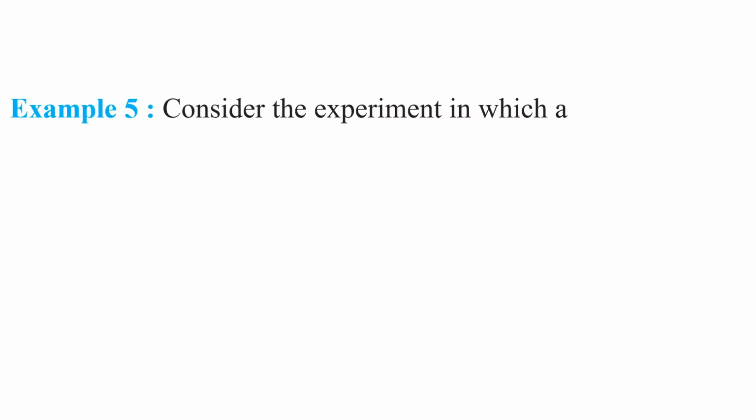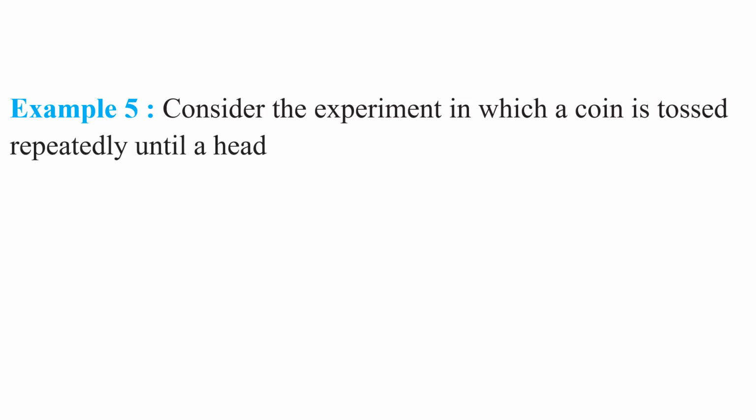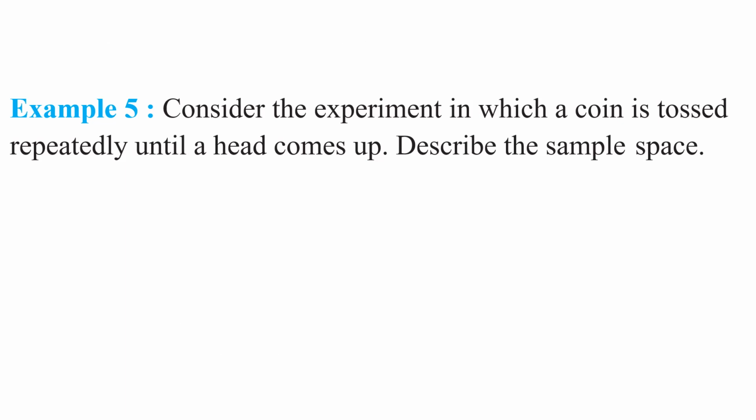Consider the experiment in which a coin is tossed repeatedly until a head comes up. Describe the sample space. Understood this question, my children? Here also a random experiment was performed. In this random experiment, we had to find the sample space. What is the random experiment? A coin is tossed repeatedly until a head comes up. Okay, my children, understood this experiment? Right. Now come to the solution part.